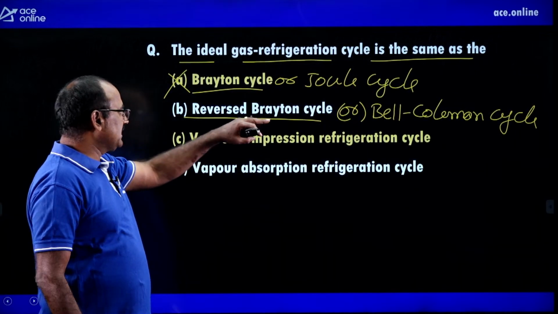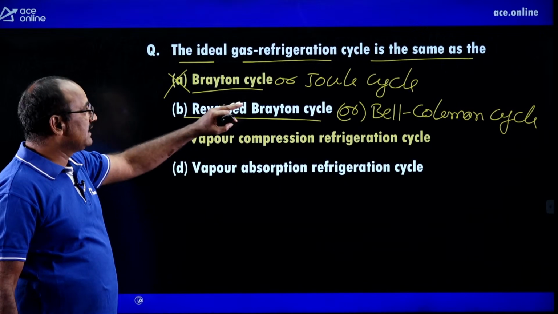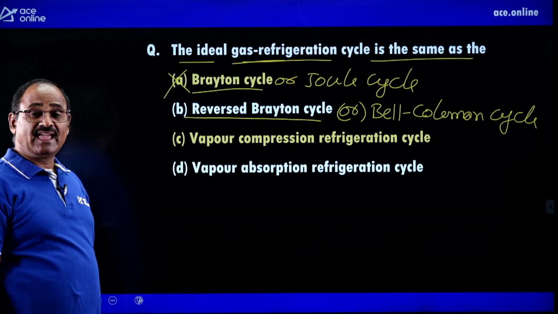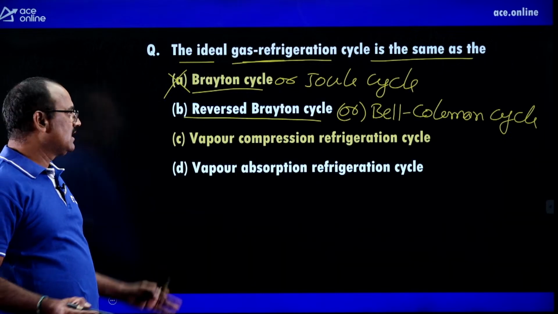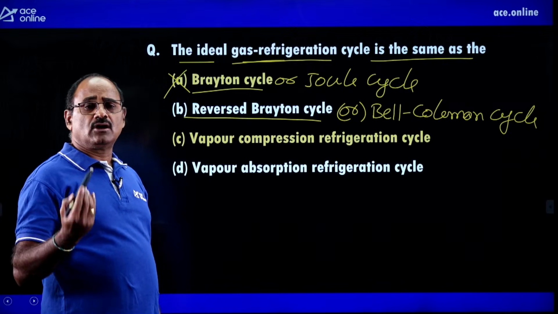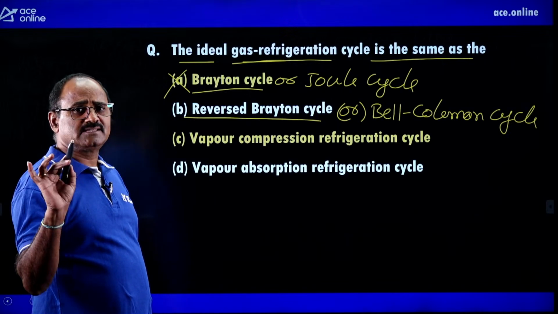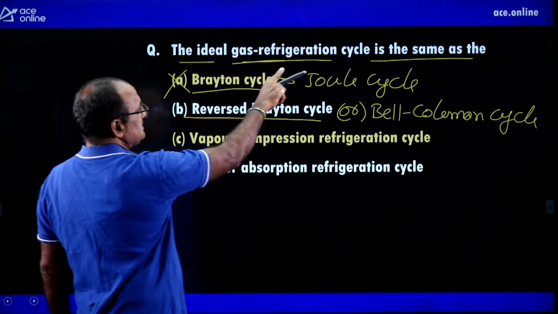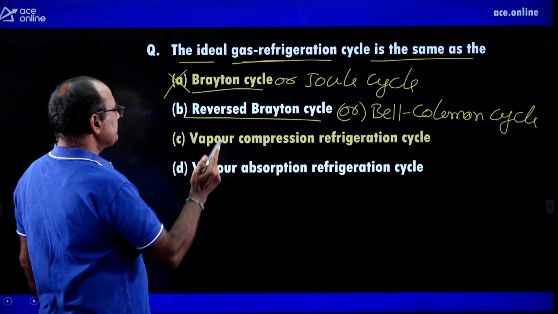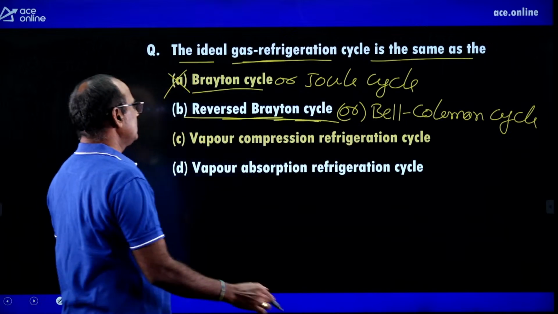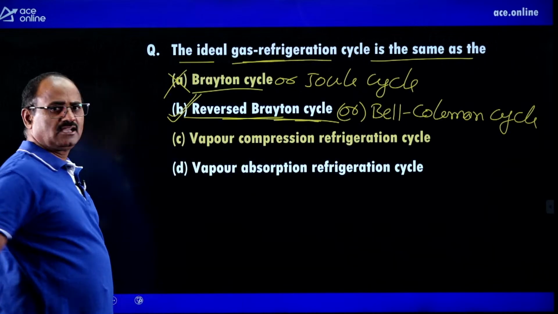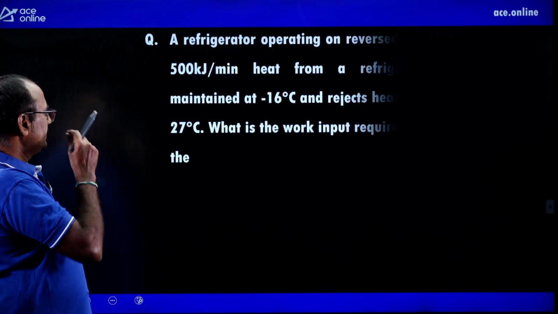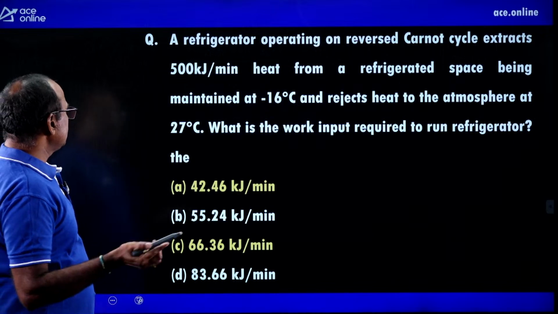The Bell-Coleman cycle is coming under reversed Brayton cycle, which is used as a gas refrigeration cycle or air refrigeration system. That means for Bell-Coleman cycle, gas or ideal gas or atmospheric air is the working material or refrigerant. Anyhow, the ideal gas refrigeration cycle is the same as the reversed Brayton cycle, is also called Bell-Coleman cycle. Option B is absolutely correct. Okay. Similarly, look at the another question. It is asked like this.